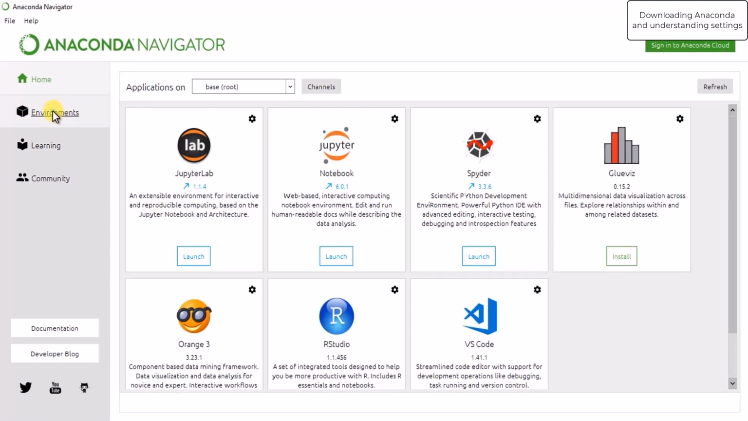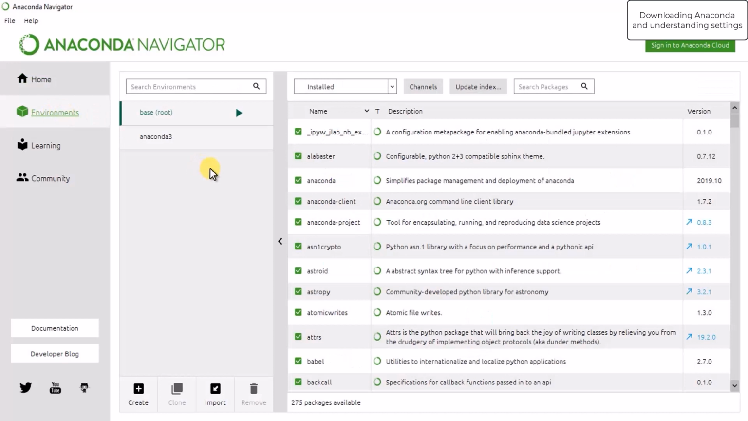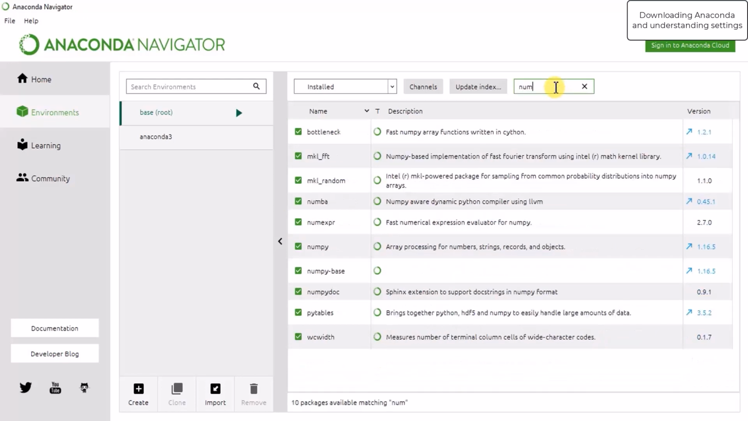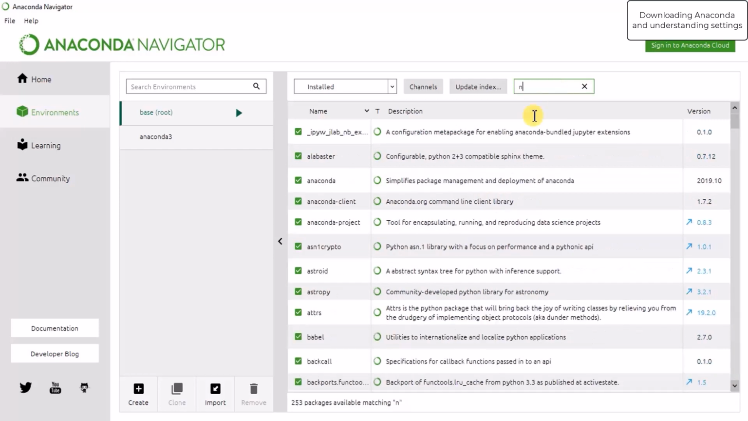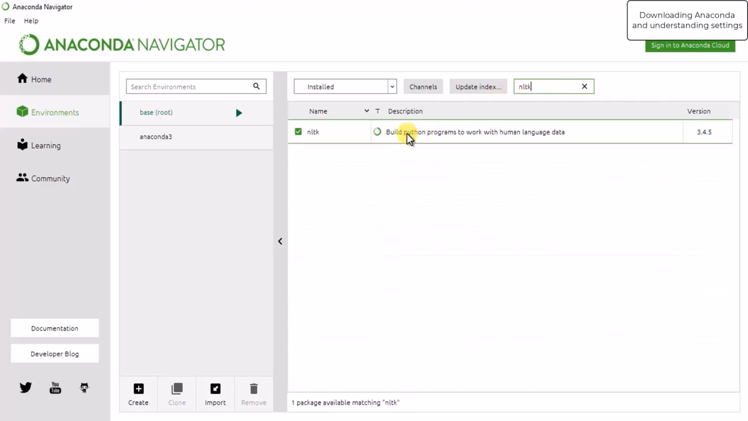If you click this environment tab, you will get to see what are the different packages which are installed and what are the packages which are not installed. So let's check some packages here. We are going to need NumPy. Yes, NumPy is already installed. Now let's check NLTK. Yes, NLTK is also installed.